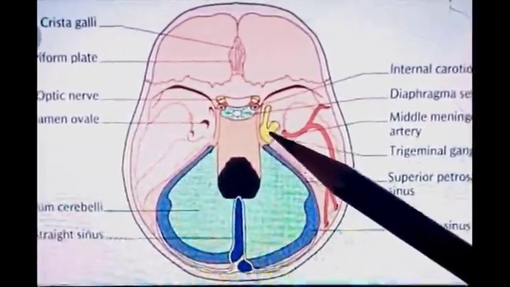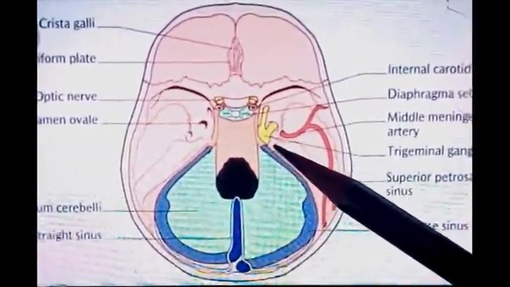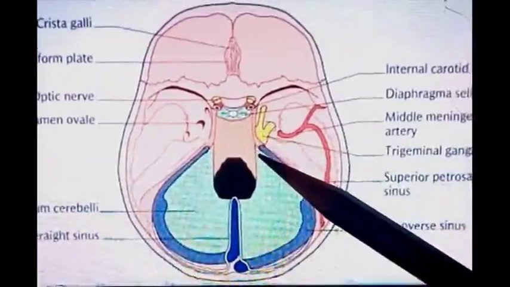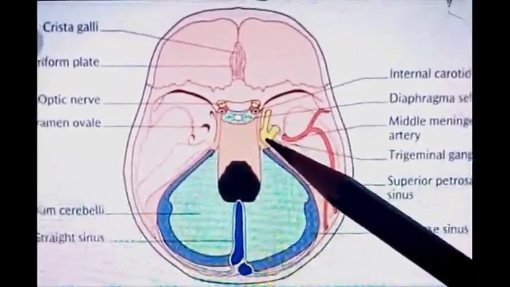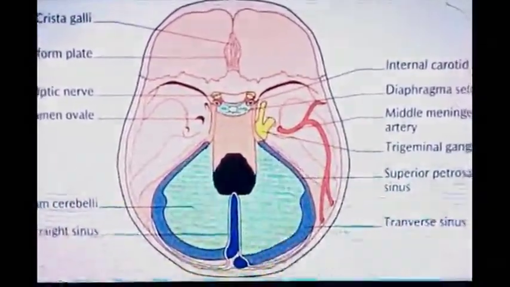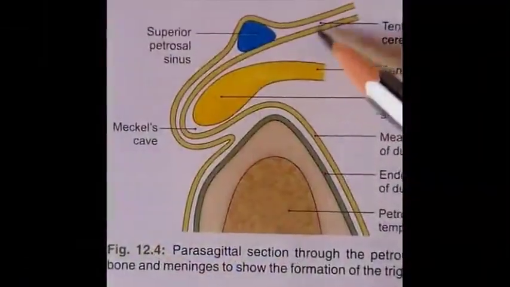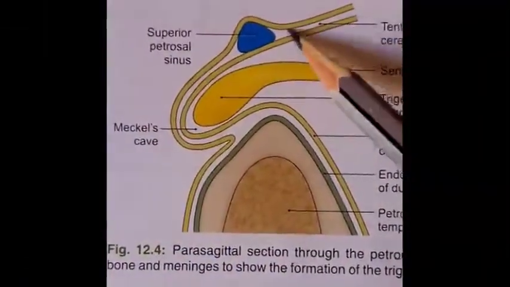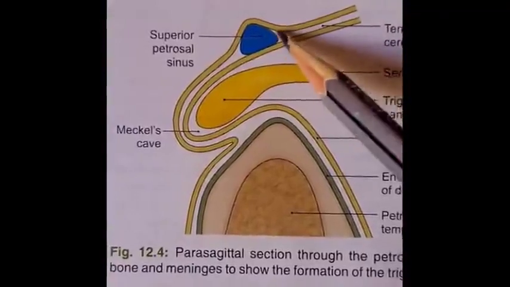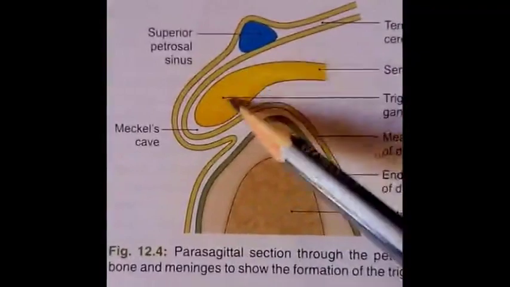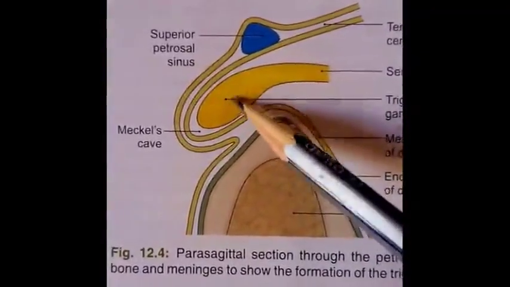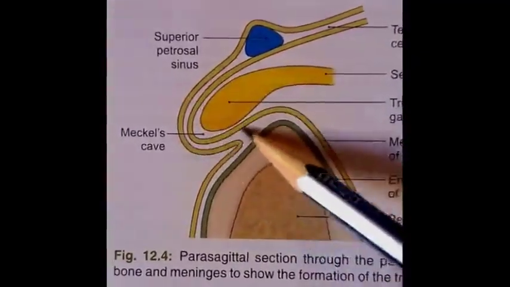This ganglion is enclosed by an extension of this fold of dura mater, the tentorium cerebelli, that is known as Meckel's cave. So this extension is known as Meckel's cave.